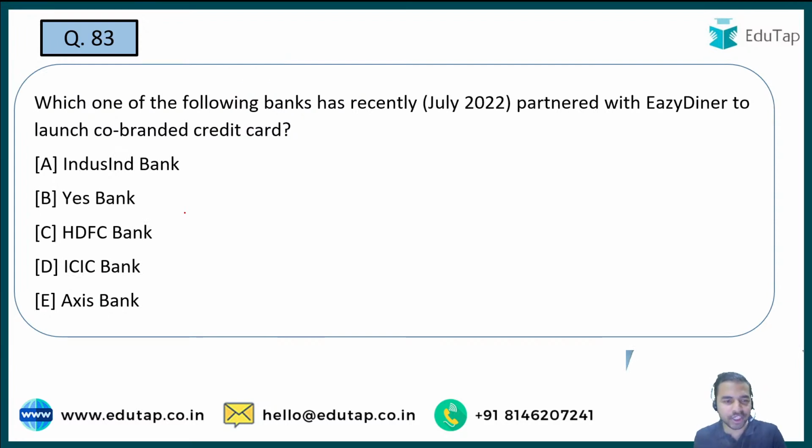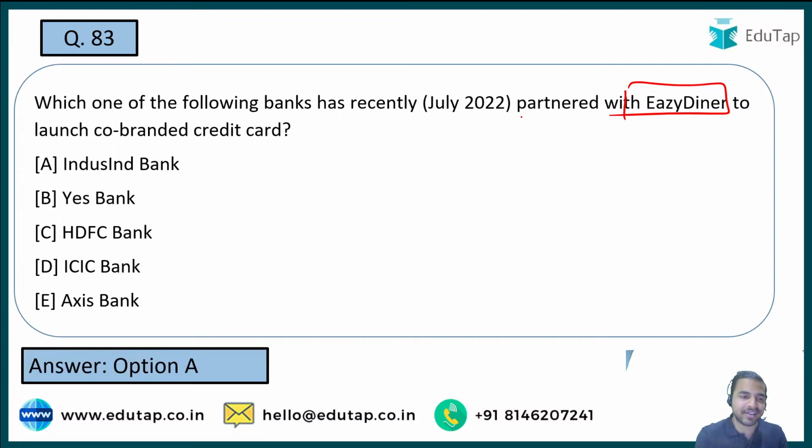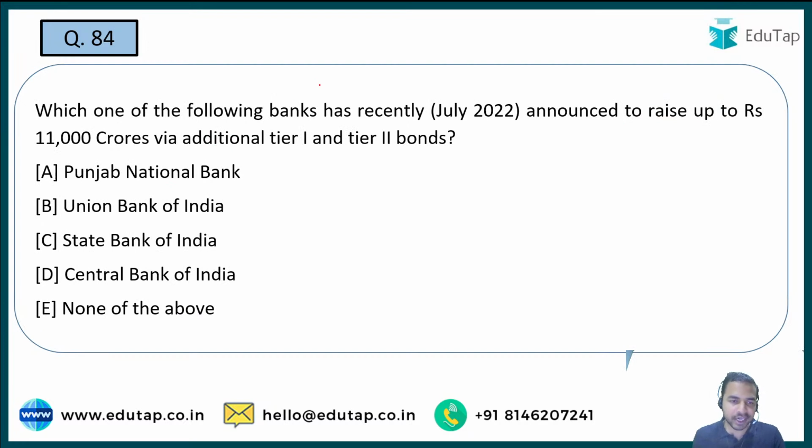The next question is, you are required to tell me the name of the bank which has partnered with the Easy Diner to launch co-branded credit card. Is it IndusInd Bank, Yes Bank, HDFC Bank, ICICI Bank or Axis Bank? Quickly tell me what is the right answer to the question. Easy Diner के साथ कौन से बैंक ने टाई अप किया है for the co-branded credit card? And guys, here the right answer is IndusInd Bank, which has basically partnered with the Easy Diner. ठीक है जी, let's move on to the next question.